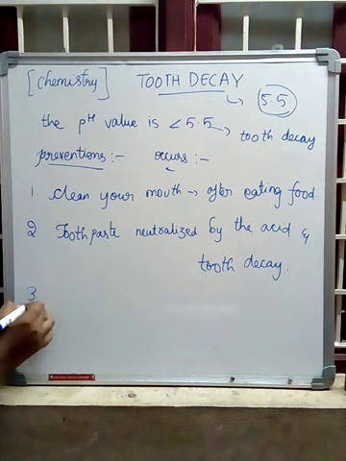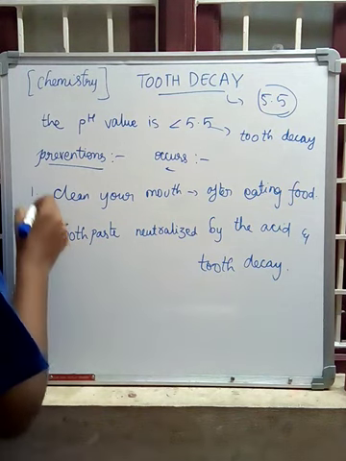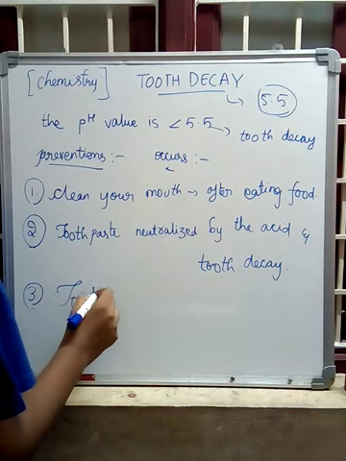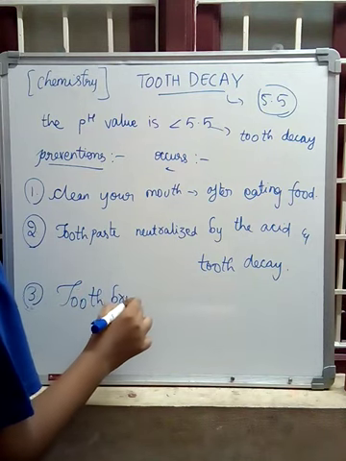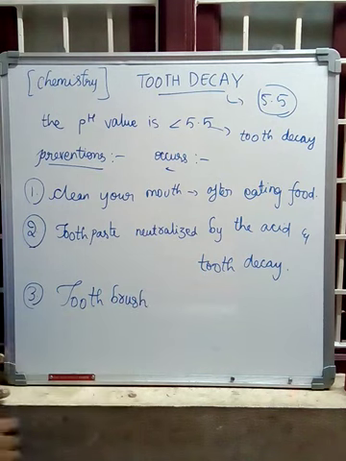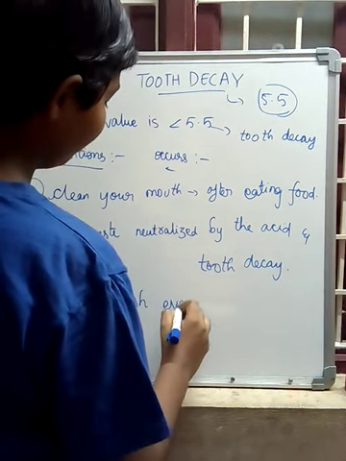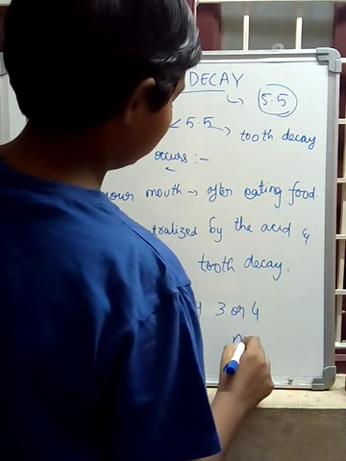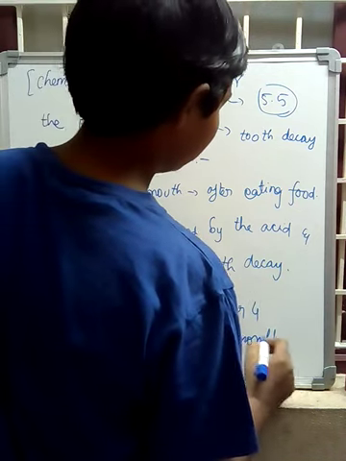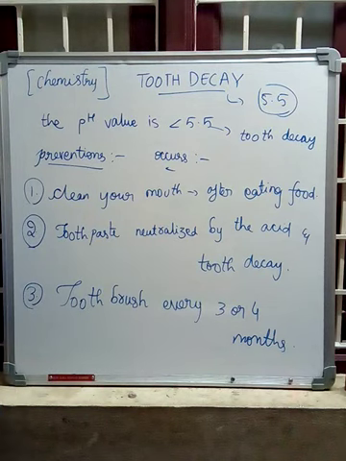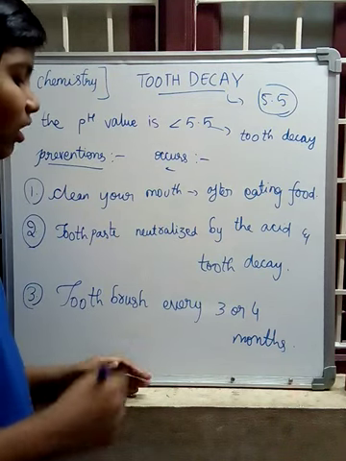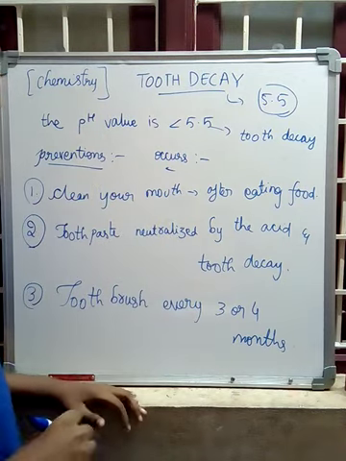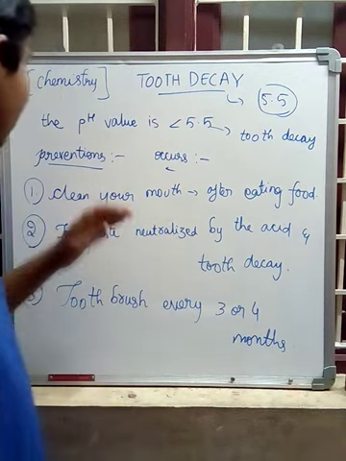And the third prevention is, we have to change the toothbrush every 3 or 4 months. If we change the toothbrush every 3 or 4 months, then we may have a chance of not getting tooth decay. These are the preventions.